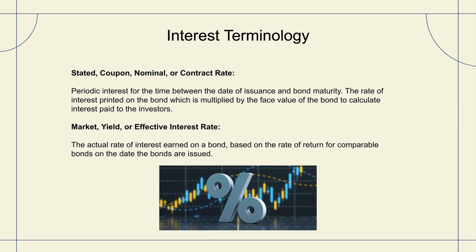Interest terminology is an important foundation going forward. Here, we look to understand the stated, coupon, nominal, or contract rate. All four terms are used interchangeably throughout the chapter and throughout the context of this dialogue. This is determined as periodic interest for the time between the date of issuance and the bond maturity. The rate of interest printed on the bond is multiplied by the face value to calculate the amount paid to the investors, whereas the market, yield, or effective interest rate is the actual rate of interest earned on the bond, determined based on the rate of return for comparable bonds that are issued on the same date.